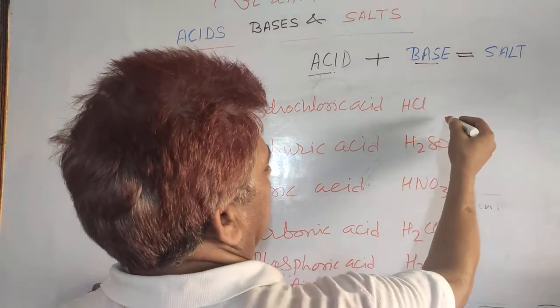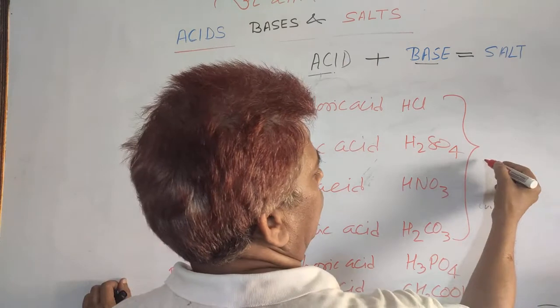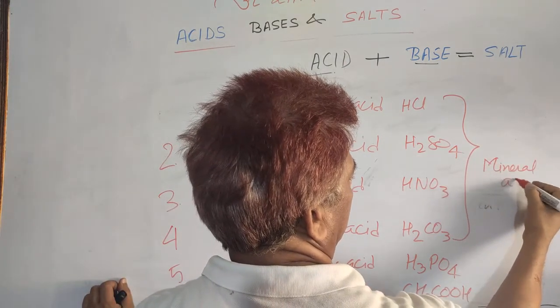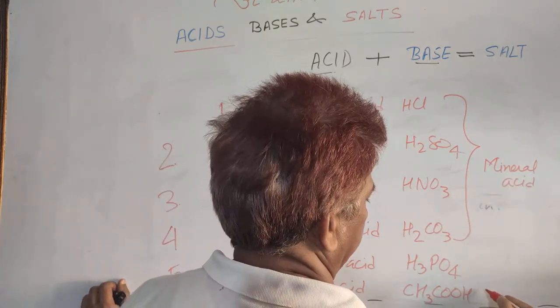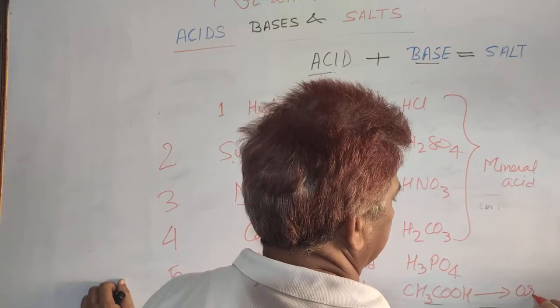Here these 4 acids are known as mineral acids. And this is known as an organic acid.